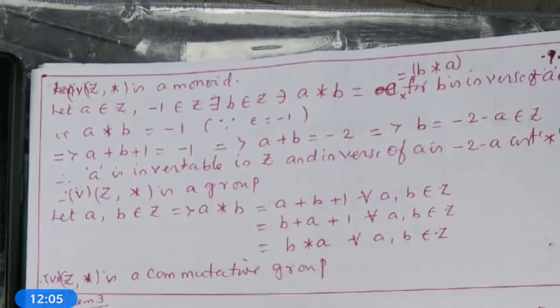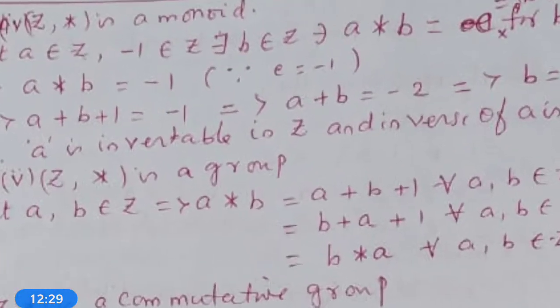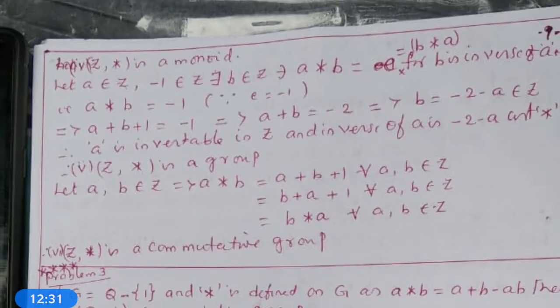This implies B is equal to minus 2 minus A. Therefore, the inverse of A in Z with respect to star is minus 2 minus A. Therefore, A is invertible. So, what is A? A is a general element in Z. Star is a binary operation. Therefore, A is invertible. Therefore, (Z, *) is a group.